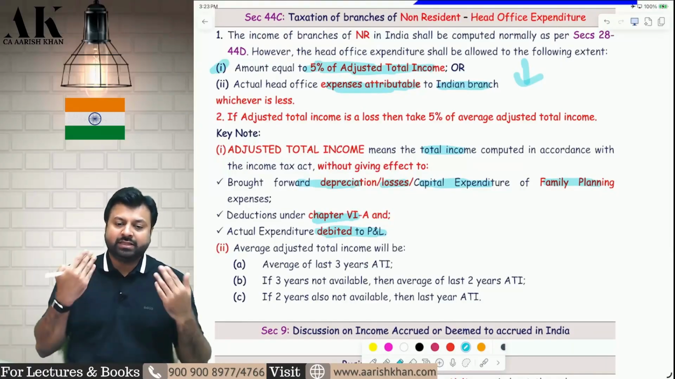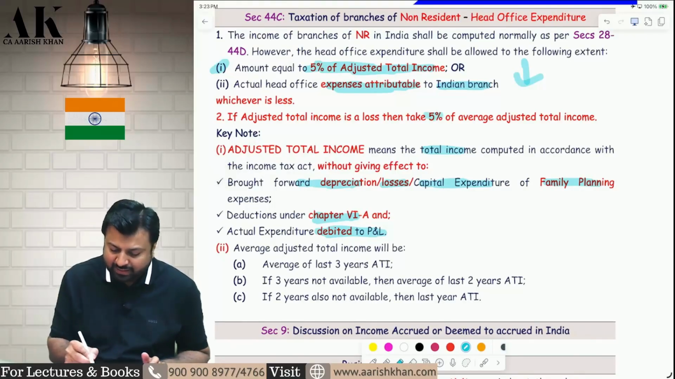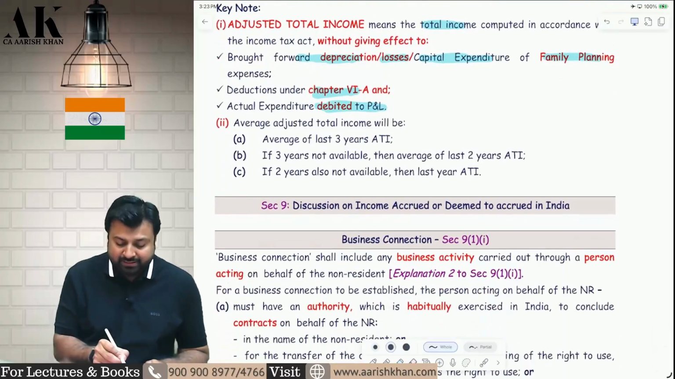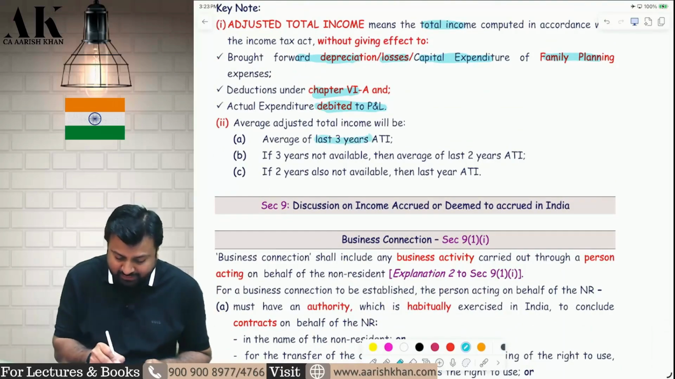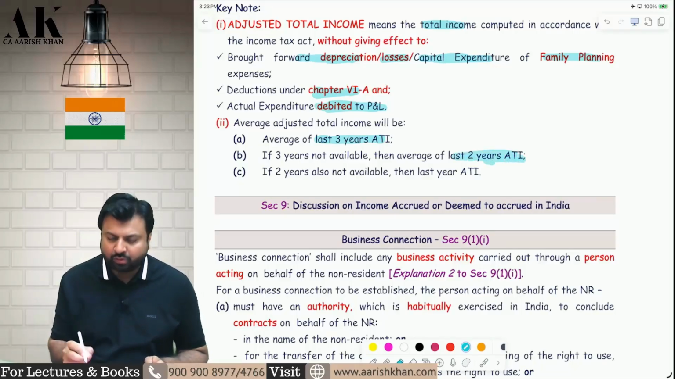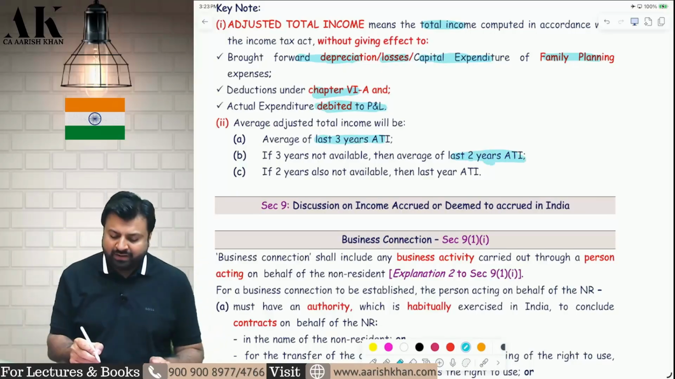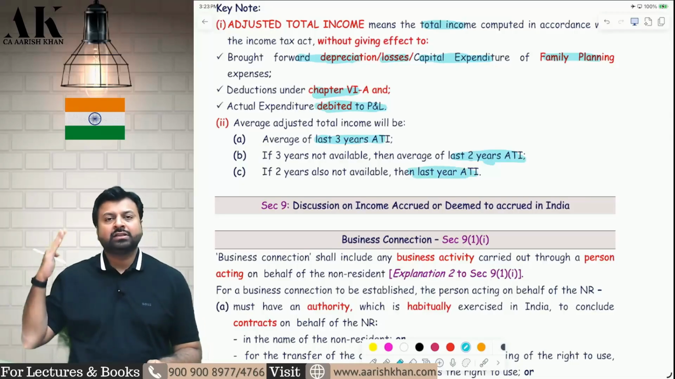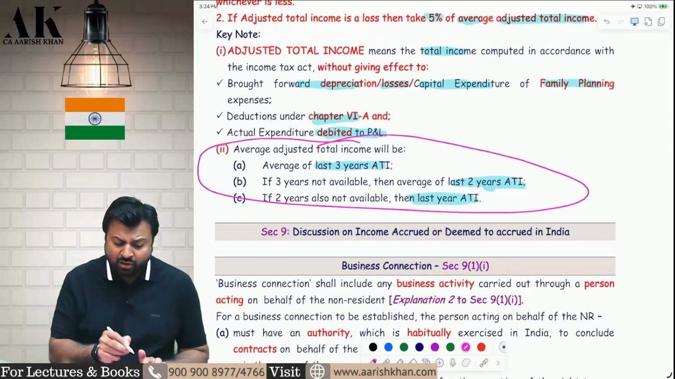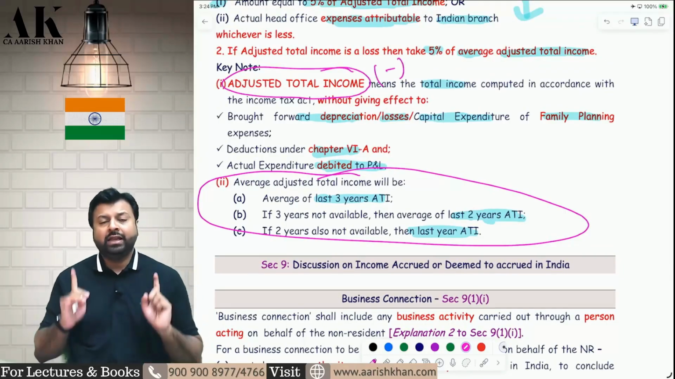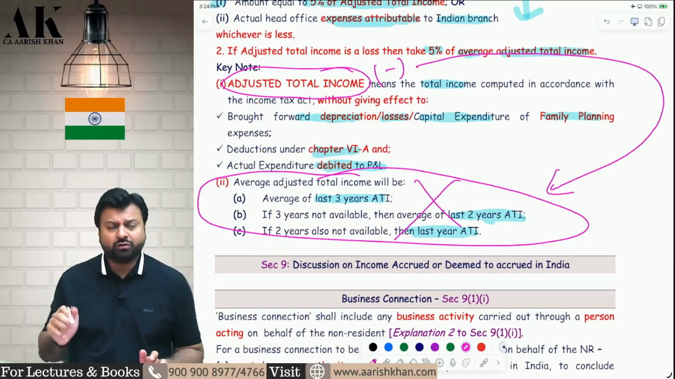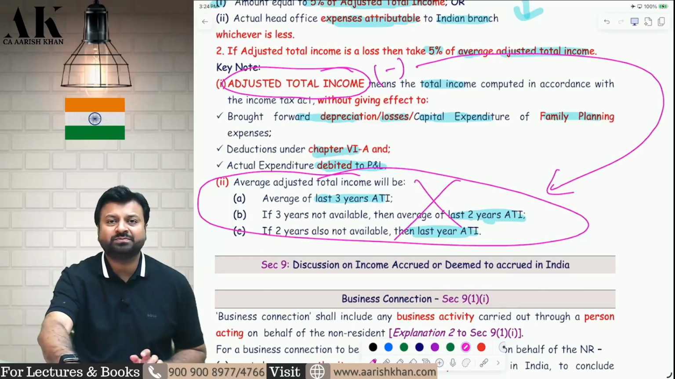So what if the adjusted total income is negative? If adjusted total income is negative, then you have to take 5% of the average adjusted total income. Sir, what is average adjusted total income? Average adjusted total income is the average of the adjusted total income of the last 3 years, if last 3 years data is available. If not, then the average of the adjusted total income of the last 2 years. If last 2 years data is also not available, then the adjusted total income of the last year will become your average adjusted total income. But remember, this is applicable only if the adjusted total income is negative. If adjusted total income itself is positive, don't do all these things. I hope it is clear to all of you.